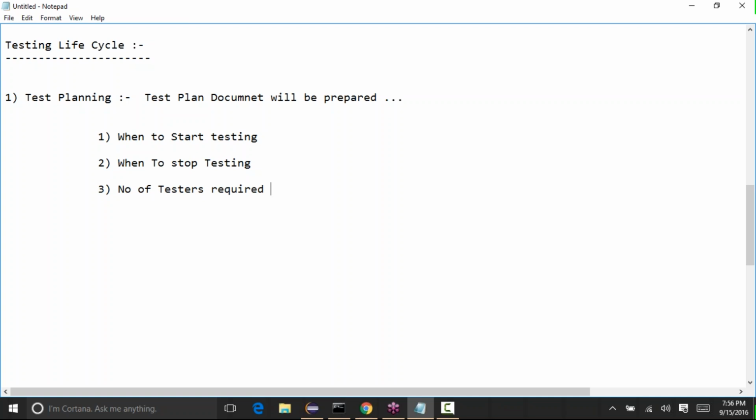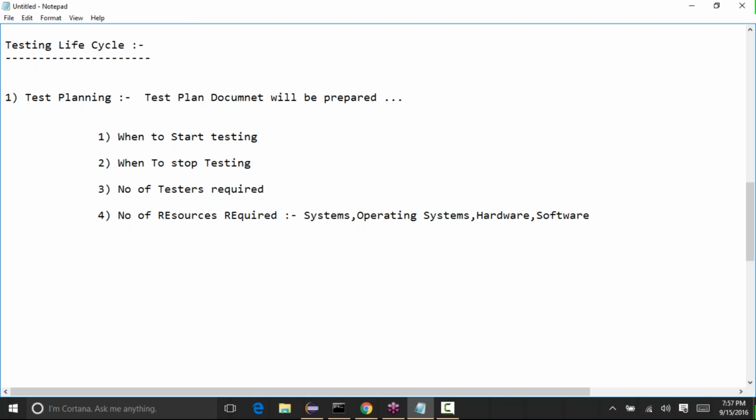Okay, like the number of testers required to test the application. Then it will also have the number of resources required. Resources in the sense, systems, like how many systems, then how many operating systems are required, how many machines, like computers, are required, what the different operating systems are, and any hardware or other software that is required to test the application.